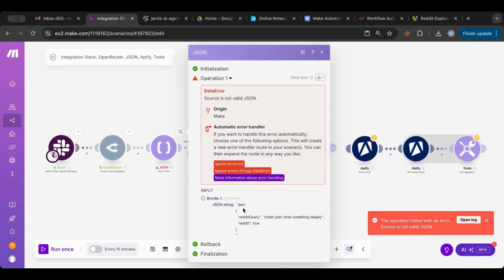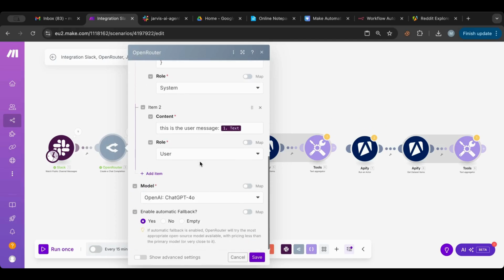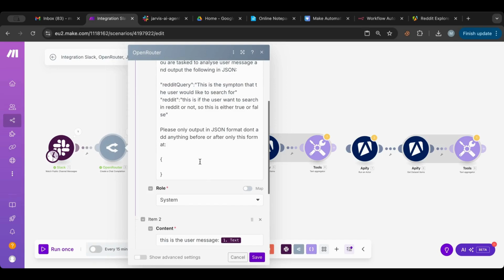Okay, so we have an error. We need to adjust this. Please output only JSON format. Okay.